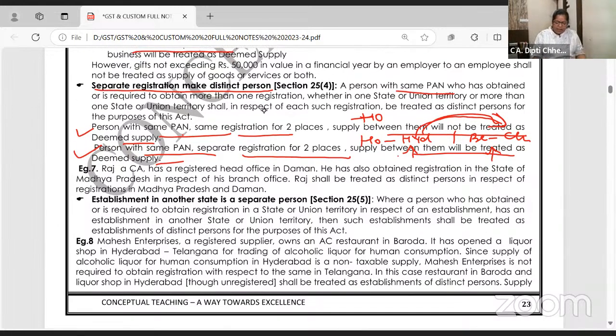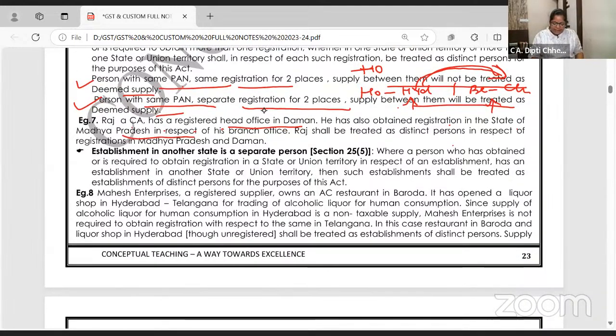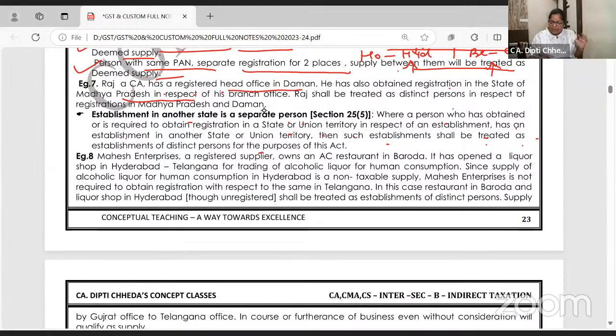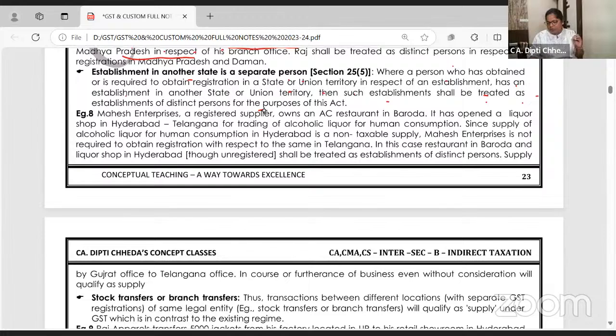Yes. See, Raj, a CA, has a registered office in Daman. He has also obtained a registration in Madhya Pradesh. Same PAN, same Raj and Associates, but two distinct persons. Establishment in another state is a separate person, same. When a person has obtained or is required to obtain separate registration in another state, it shall be treated as a distinct person.